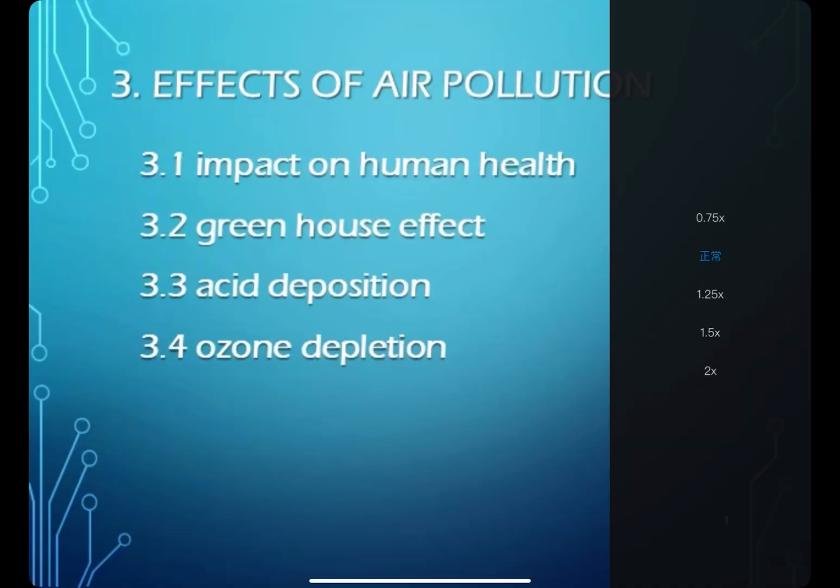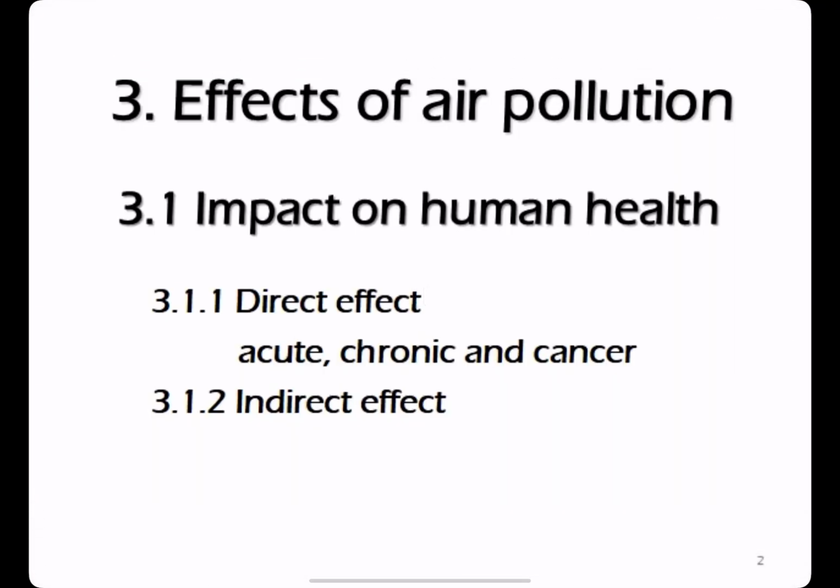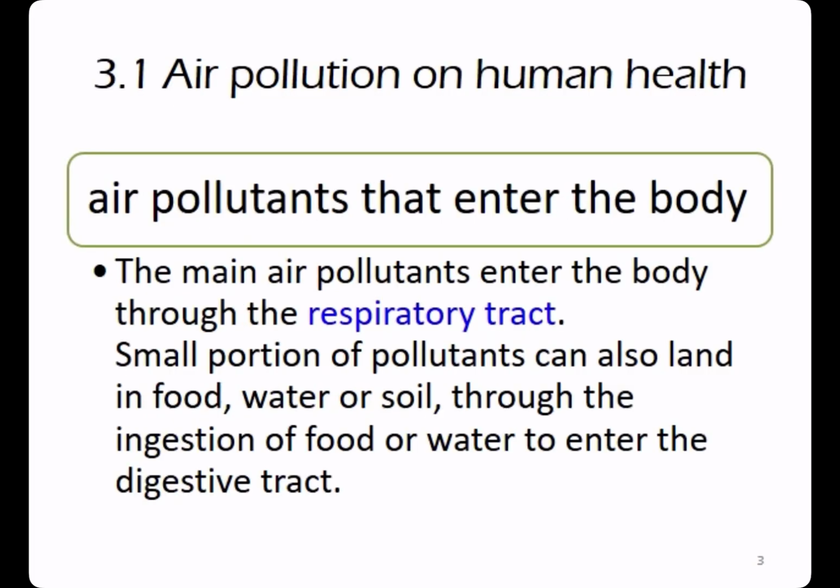Next, we'll talk about effects of air pollution. Effects of air pollution on human health include direct effect and indirect effect. Direct effect include acute effect, chronic effect, and cancer. The main way air pollutants enter the body is through the respiratory tract.